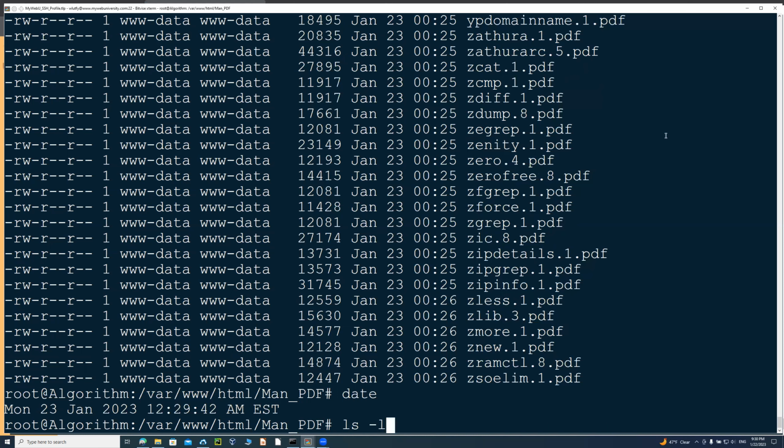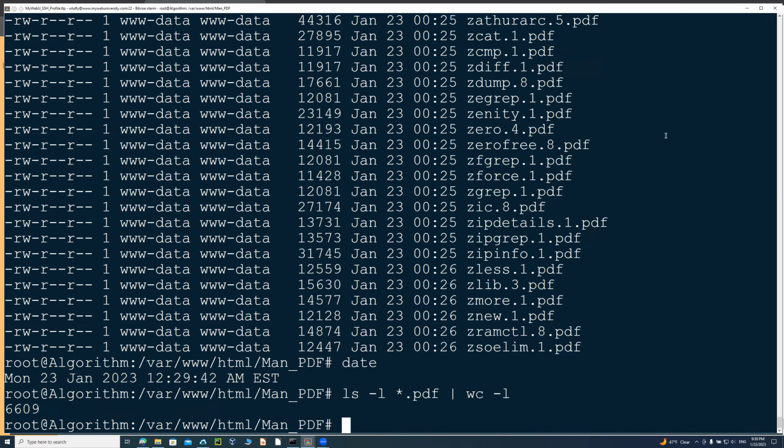If I say ls -l *.pdf and then do a word count -l, you can see I just generated 6,609 PDF files. And then some of them that are on the